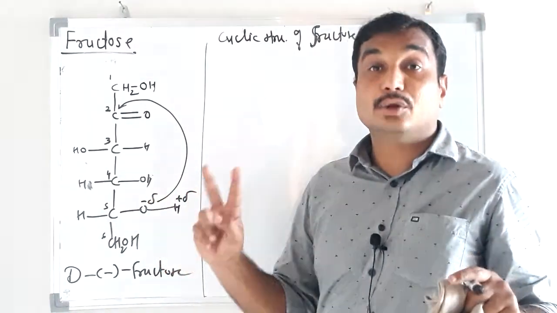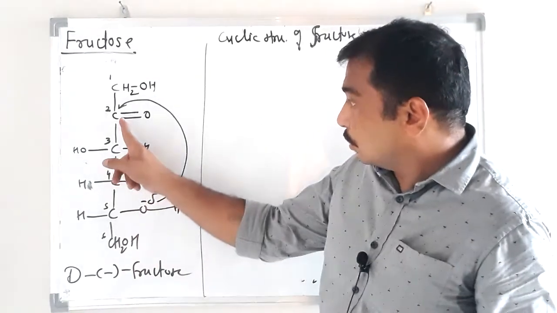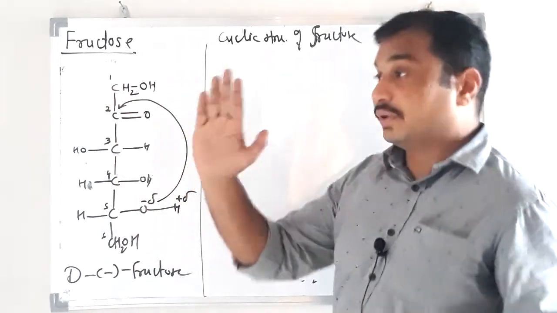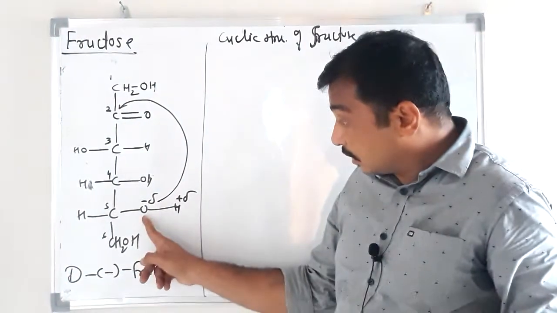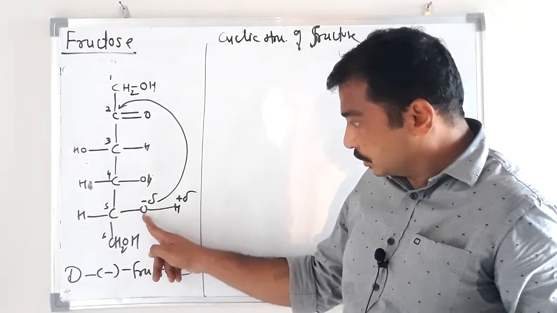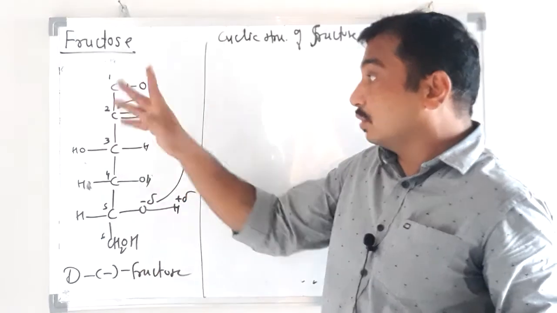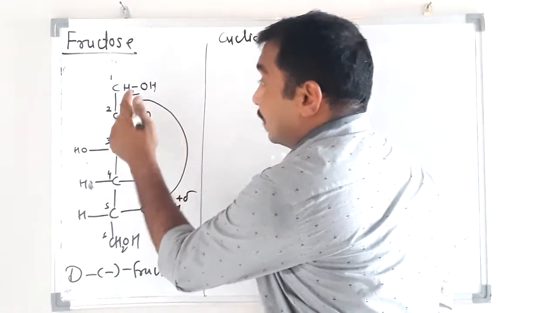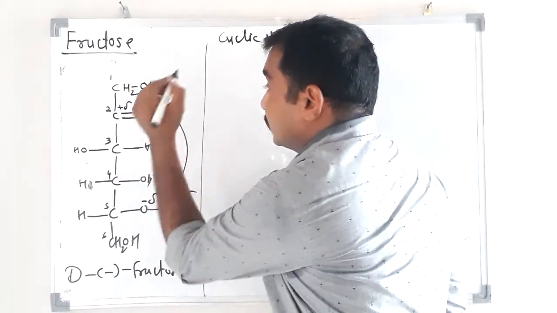two anomers. Okay, because this carbonyl group has two faces, front face and back face. So in the OH group, O is negative, H is positive. This O minus is going to attack the carbonyl carbon because the carbonyl carbon is partially positive, carbonyl oxygen is negative.